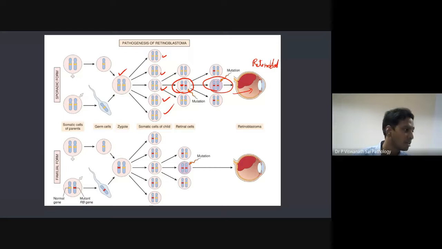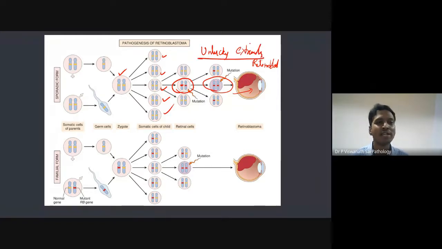It is very rare, rather. Why is it rare? Because if only one mutation happens in one cell, it doesn't go into retinoblastoma. You should have at least 2 mutations in the same cell. So the mathematical probability is very less. So in the same cell, 2 mutations involving the RB gene. You have a ton of DNA, so you should be extremely unlucky. If you are extremely unlucky, then you'll get the probabilities, right? So 99.9%, you should be in that 0.1%. That's why, chromosome 13. So that is retinoblastoma.